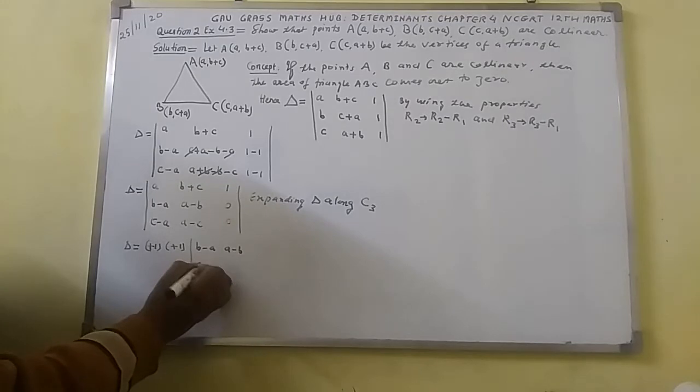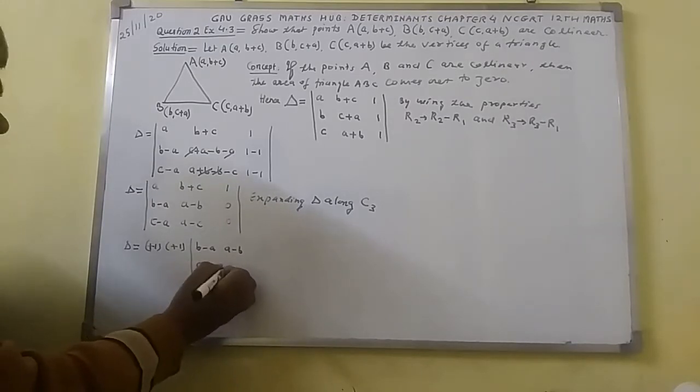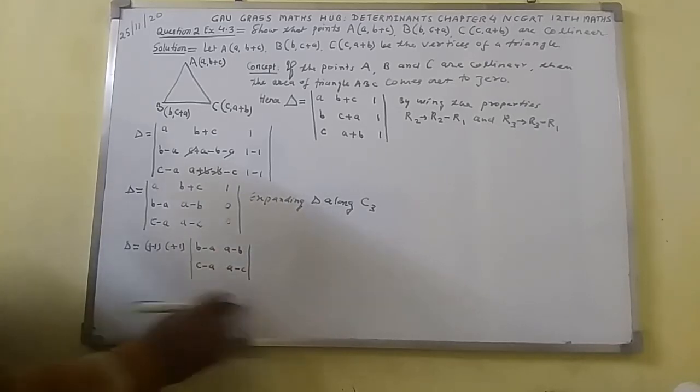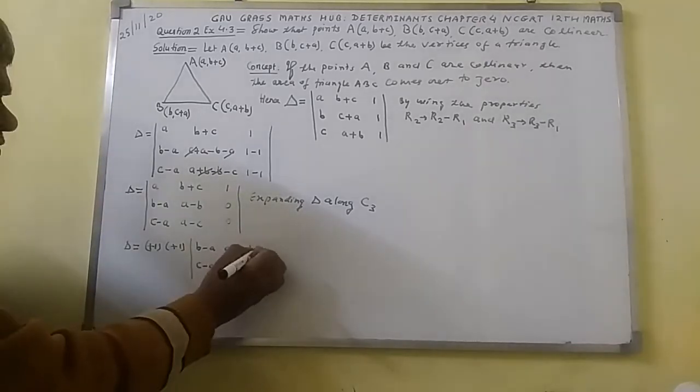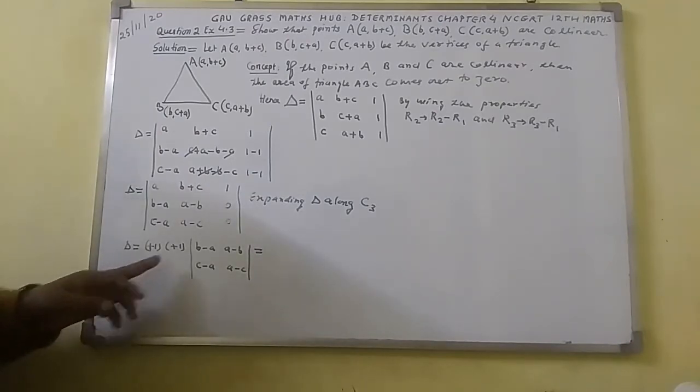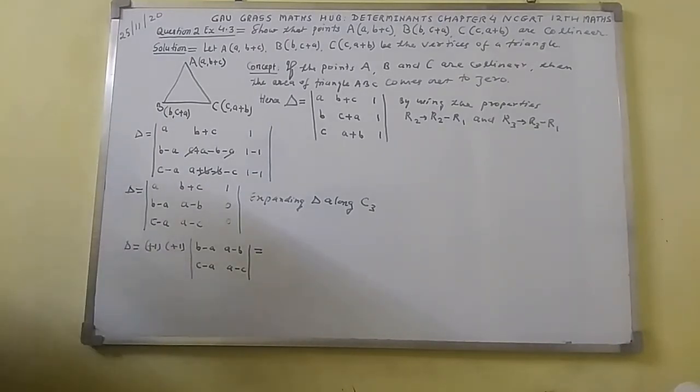Here you will get c minus a, a minus c. This thing will get like this. Now do the operation here. Here plus 1 will multiply to plus 1. You will get here only 1.